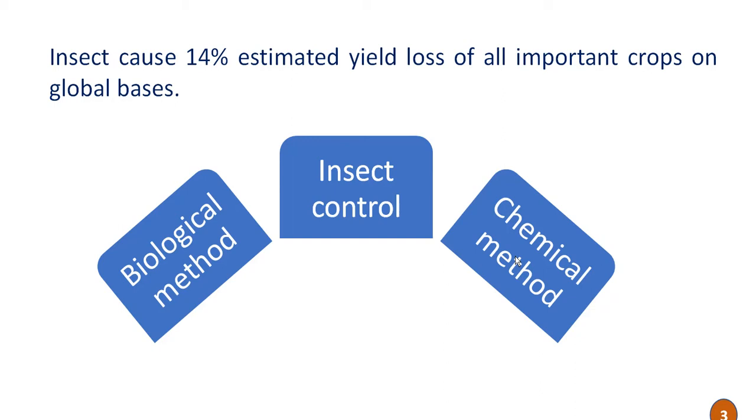our insect pests. Then the use of chemical insecticides leads to environmental pollution and development of pest resistant biotypes of the insects. So these are the disadvantages of the chemical method. So to avoid the disadvantages of the chemical method, genetic resistance is the cheapest and best method for insect control in crop plants.